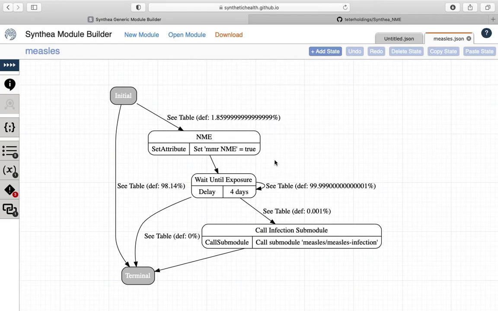These lookup table probabilities reference the patient's location and essentially their birth date in determining the probability of setting a non-medical exemption. Once a patient has a non-medical exemption, they enter the susceptibility loop where they wait until exposure, and if the lookup table probability is high enough and their number comes up, they get infected with measles.